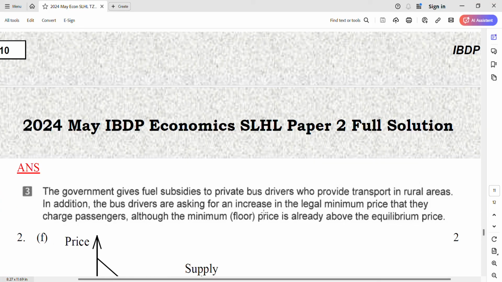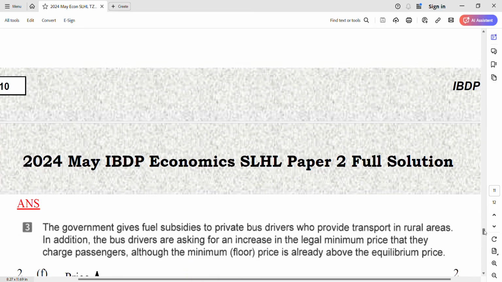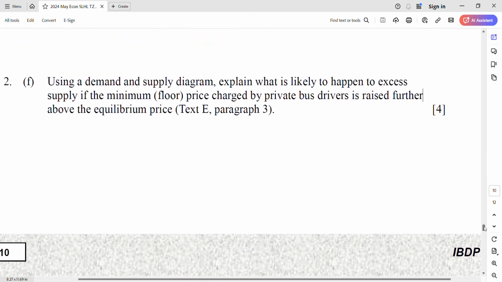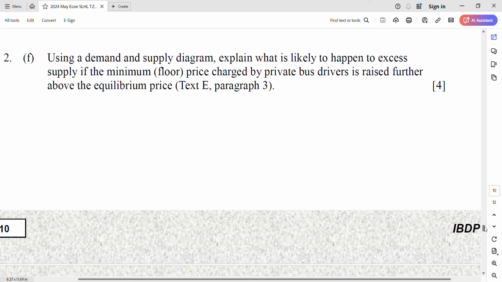Before, because they want people to work in the rural area, make sure there is some bus driving, some infrastructure in use, people can travel around in the rural area, so they pay a higher price than normal. They have a floor price. Now they want to increase this floor price. So what will change? Excess supply. Remember, focus on the excess supply concept. Of course excess supply will increase, but why?